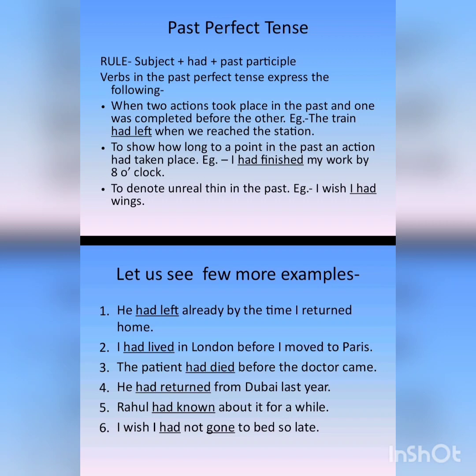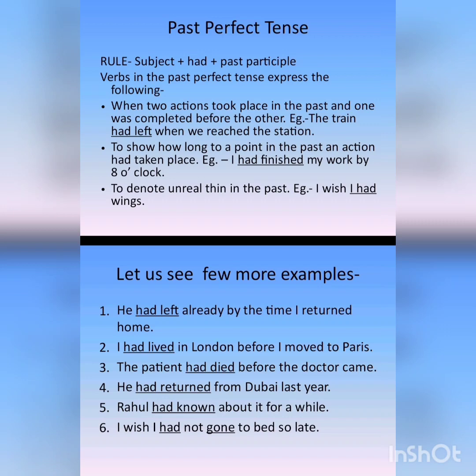Okay, जैसे हमने past tense में शुरू में पढ़ा कि it is used for imagination, right? So here also we can see that this sentence, I wish I had wings, this is imagination, this is imaginary. Okay, it is not possible, it is just an imagination. Now let us see some more examples, children. He had left already by the time I returned home. You can see we have used had and the third form of the verb left. Okay, leave, left, left.